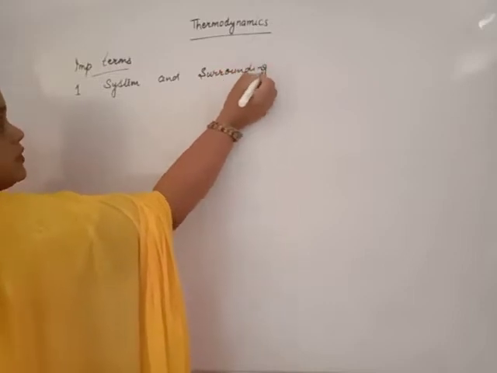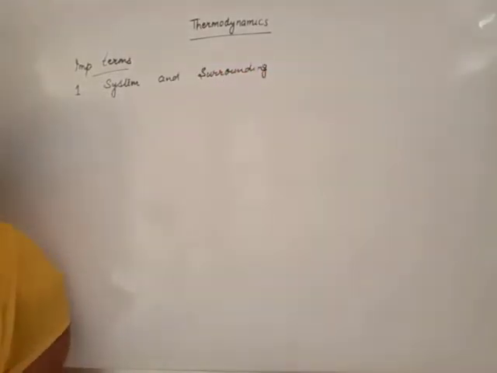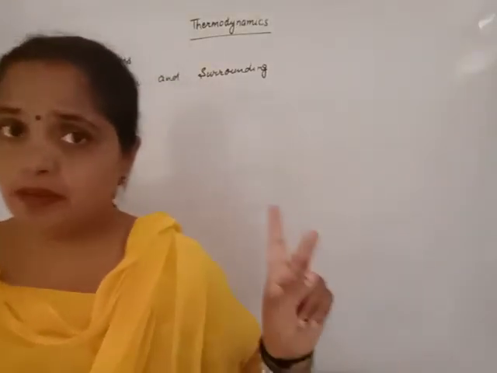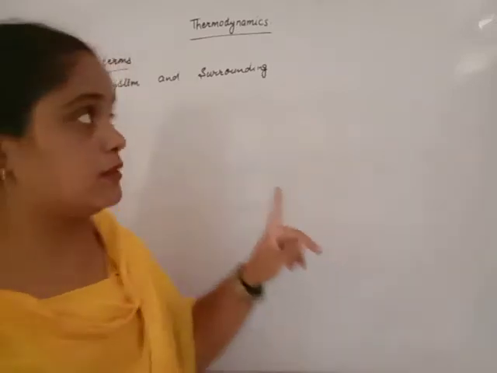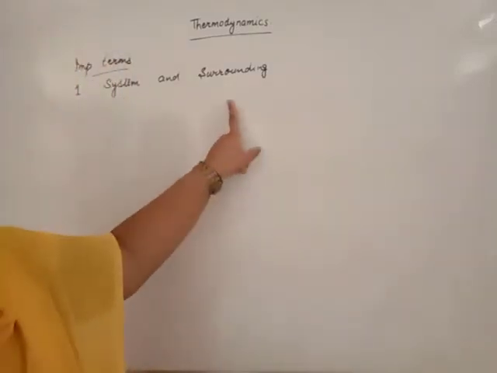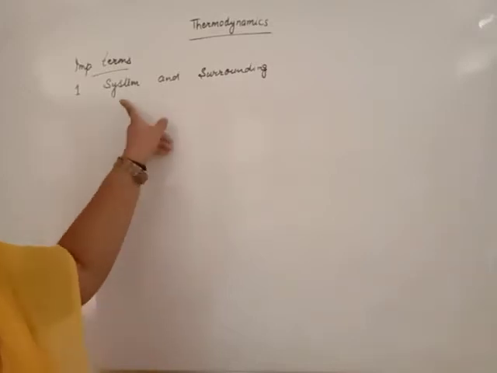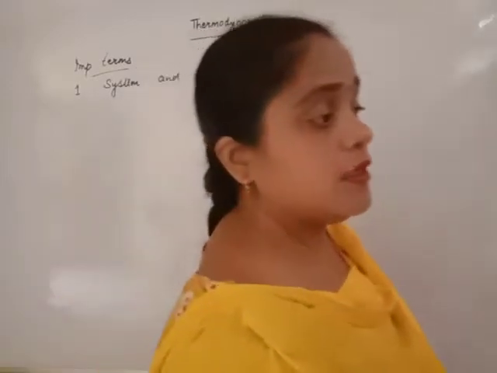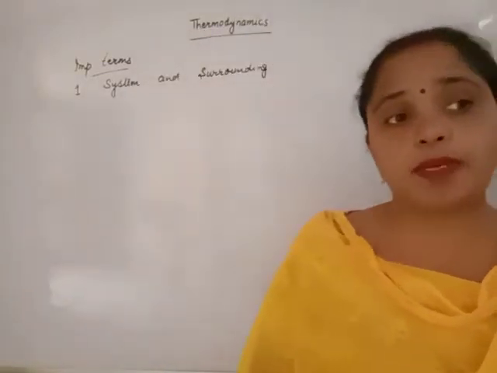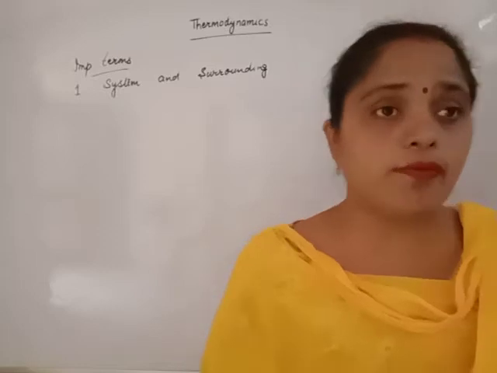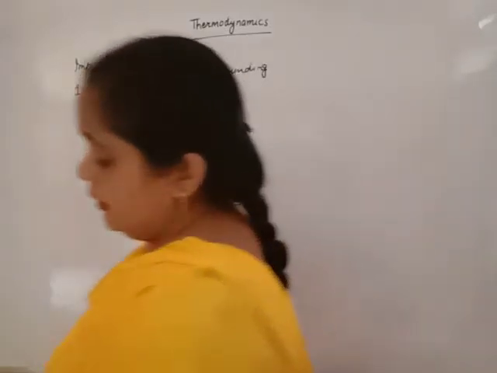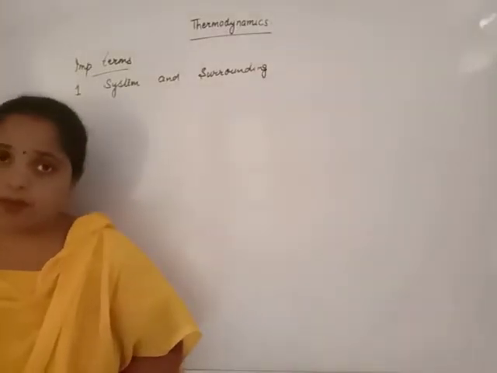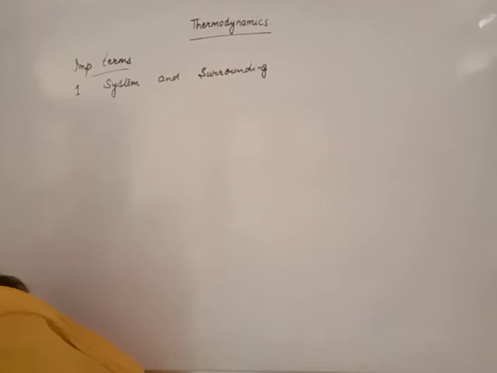According to science, or according to thermodynamics, we divide our universe only into two parts. One part is system, the other part is surrounding. System is the part of the universe under which some process takes place, or under which some observations take place, or you can say system is the part of the universe in which some thermodynamic processes are going on.